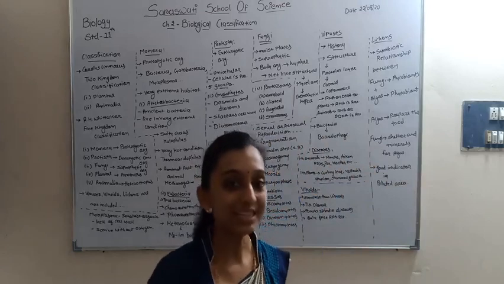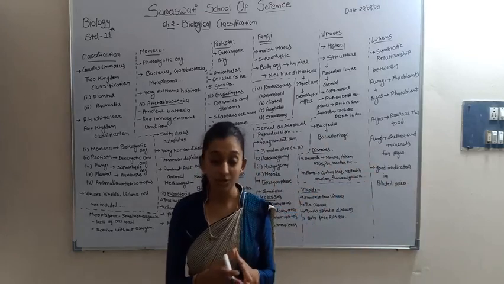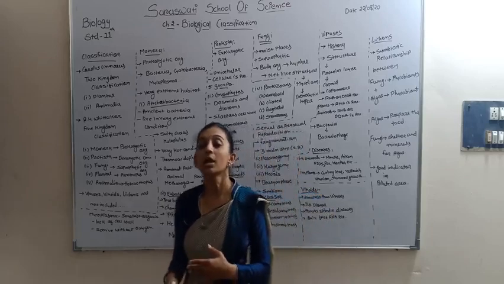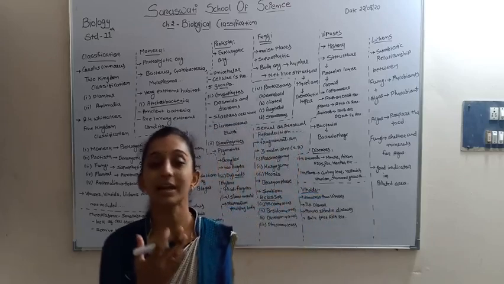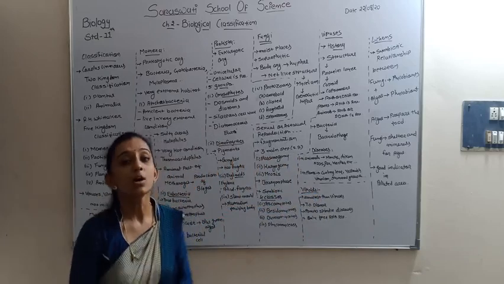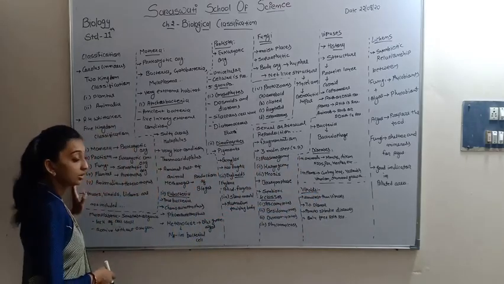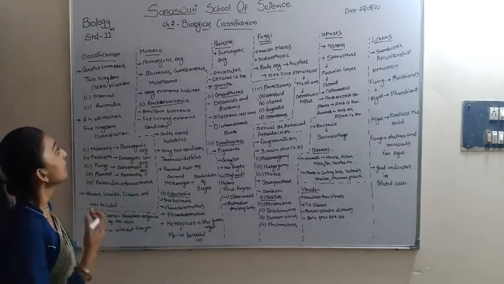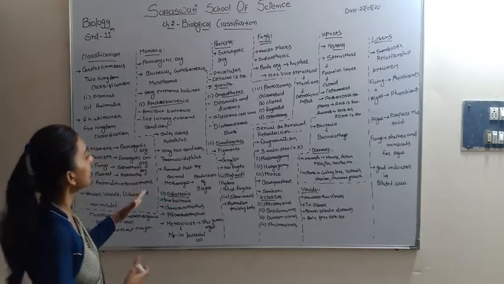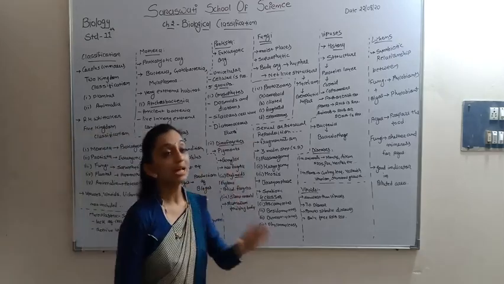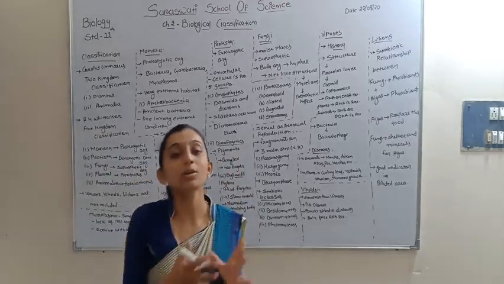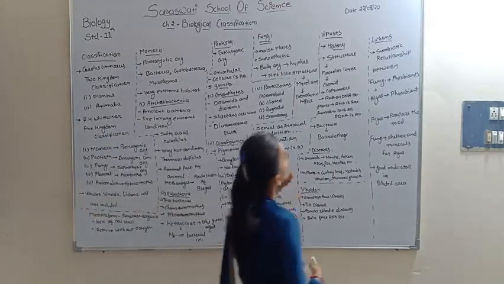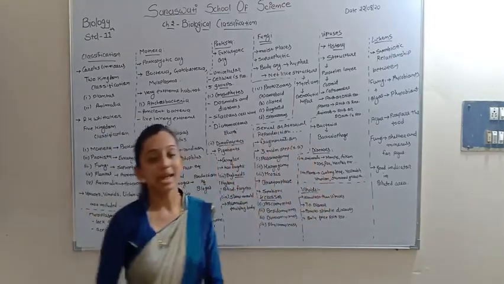So this is the second chapter, Biological Classification. First we discussed what classification is, then two kingdom, three kingdom, four kingdom, and lastly R.H. Whittaker's five kingdom classification. These five kingdoms are Monera, Protista, Fungi, Plantae and Animalia. Then we discussed Monera, Protista, Fungi. Lastly, viroids, viruses and lichens are not included in R.H. Whittaker classification, so we discussed viruses, viroids and lichens.